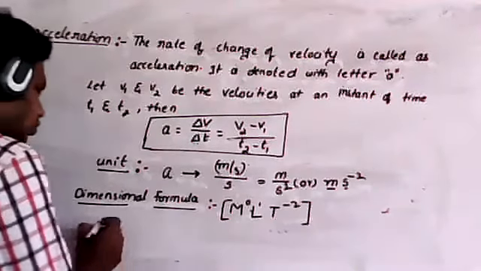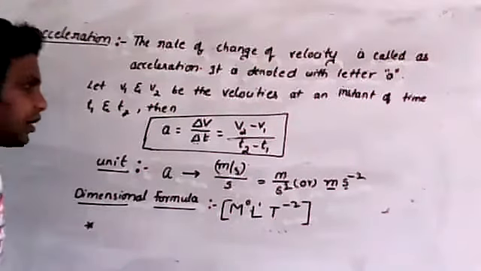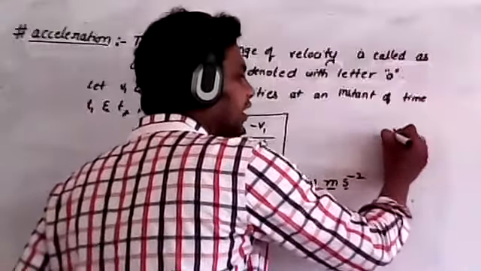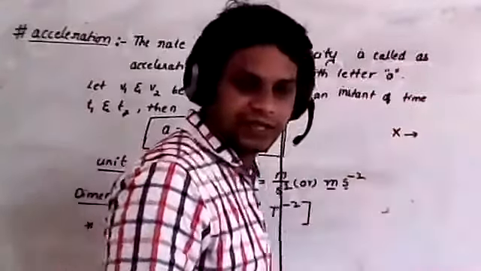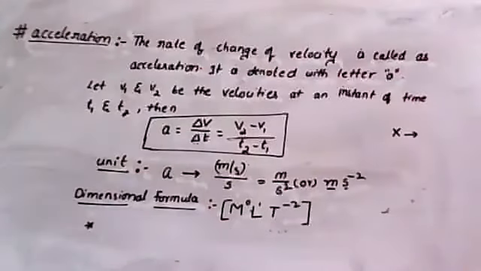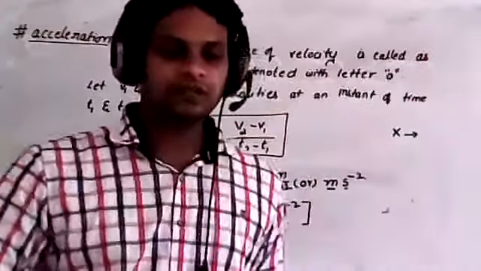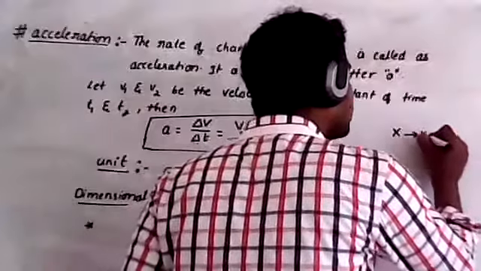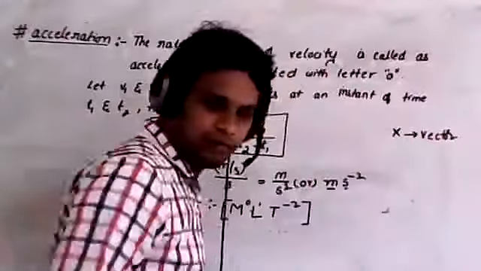Now remember one more point. Is displacement a vector or a scalar? Very good. Displacement is a vector quantity.